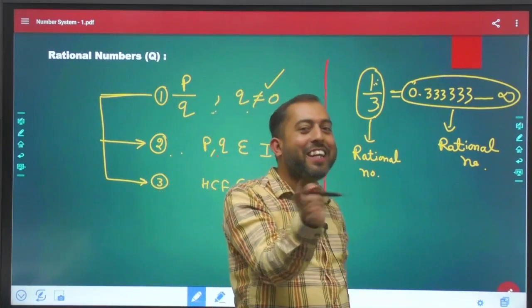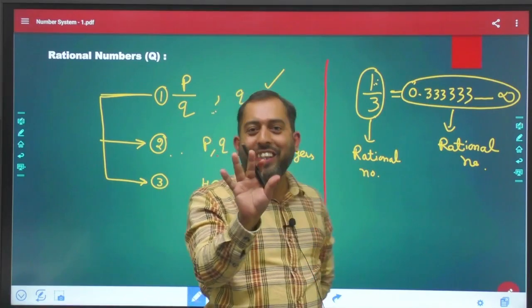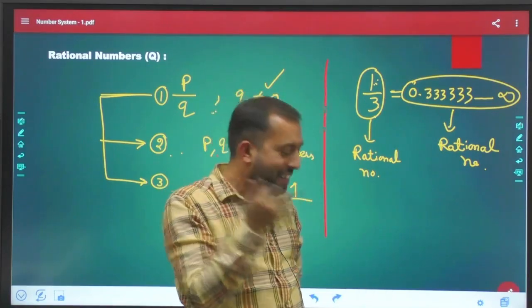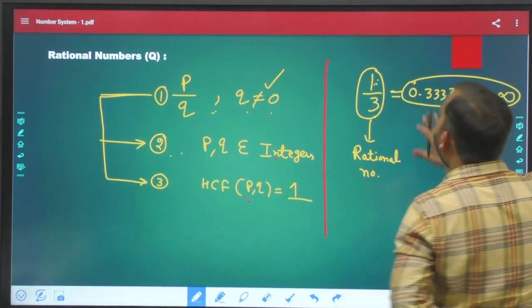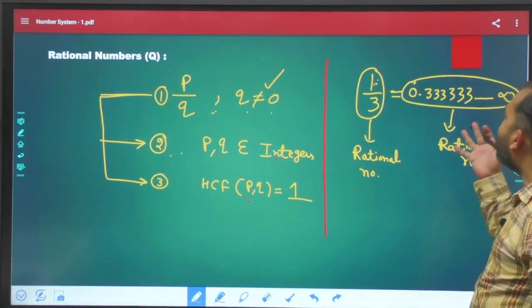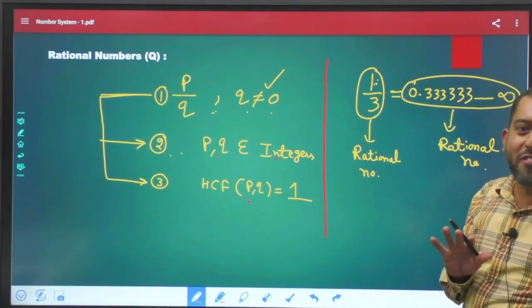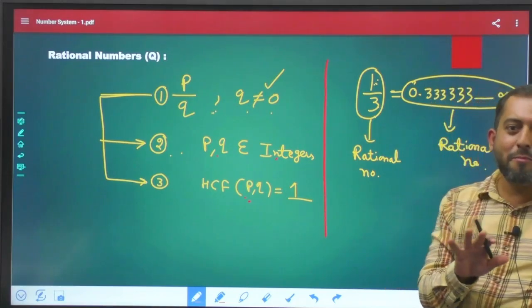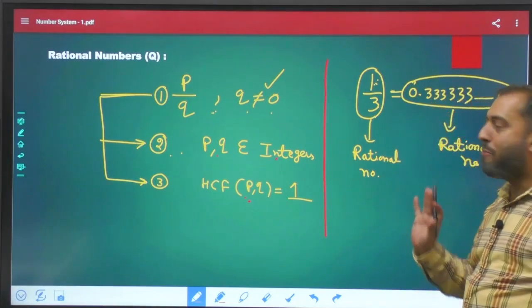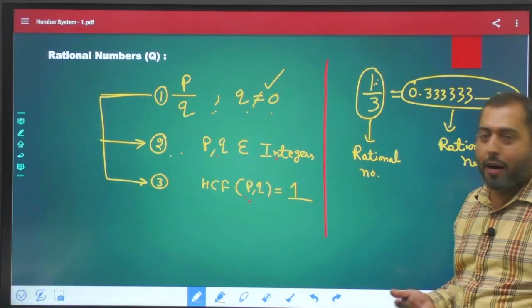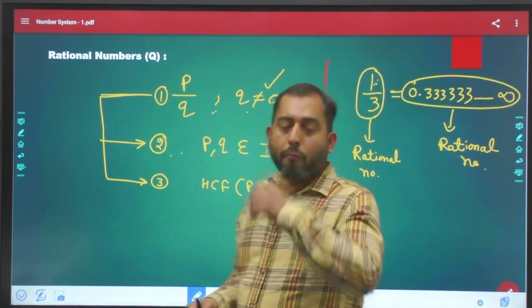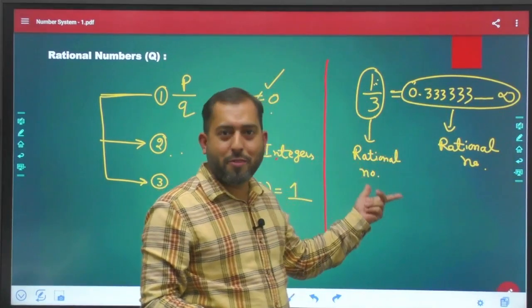Although politically it is not true, left is left, right is right, but let it be. Guys, 1 by 3 is a rational number and 0.333 going on till infinity is a rational number again, because if left is a rational number, then right must be a rational number. I hope this is done.